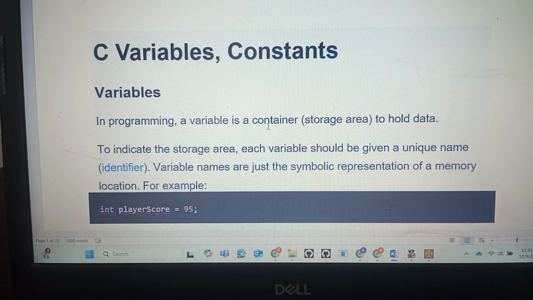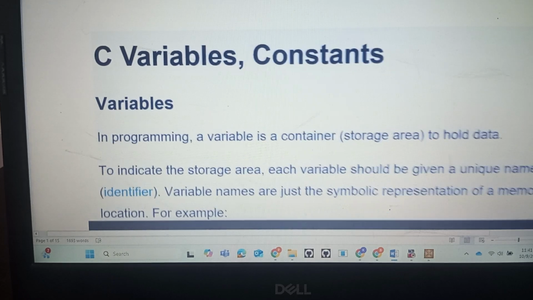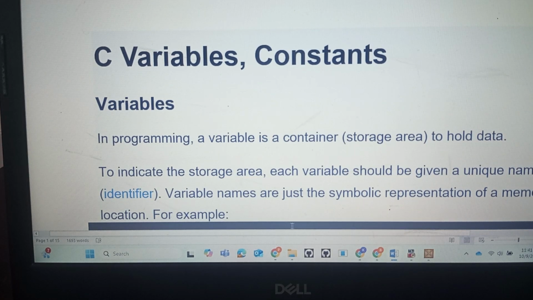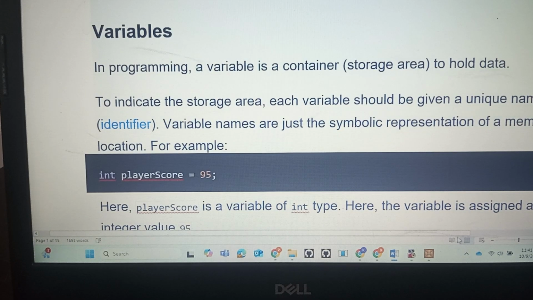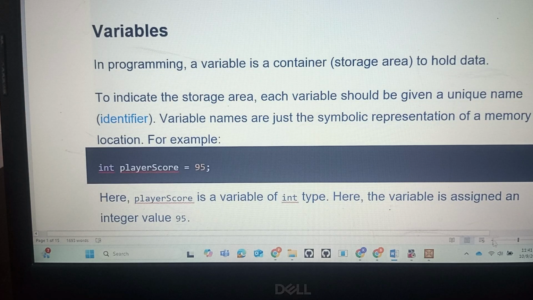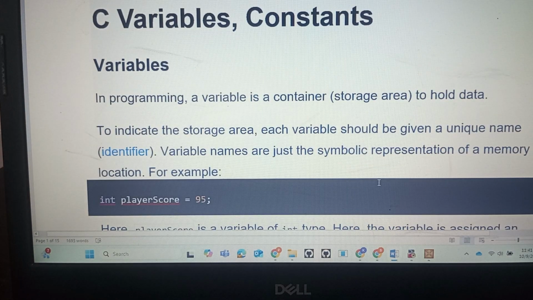For example, what is a variable? In programming, a variable is a container, a storage area to hold data. First of all, what is data? Data is some useful information.